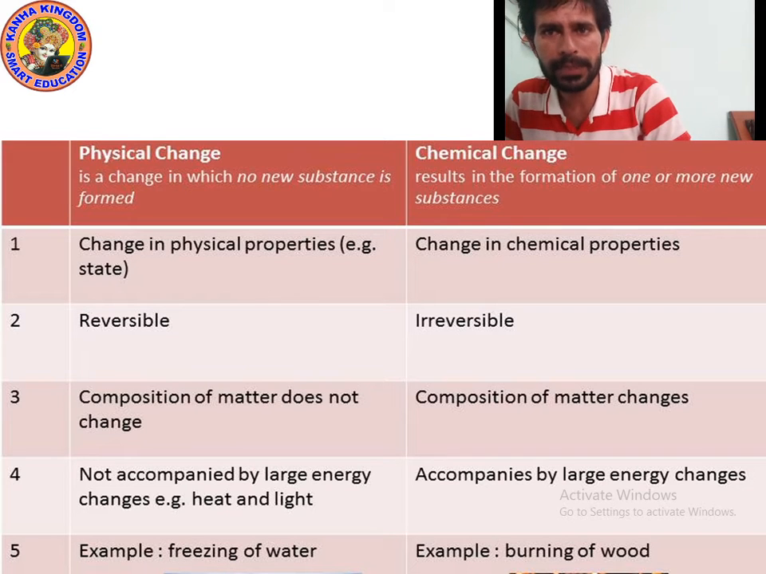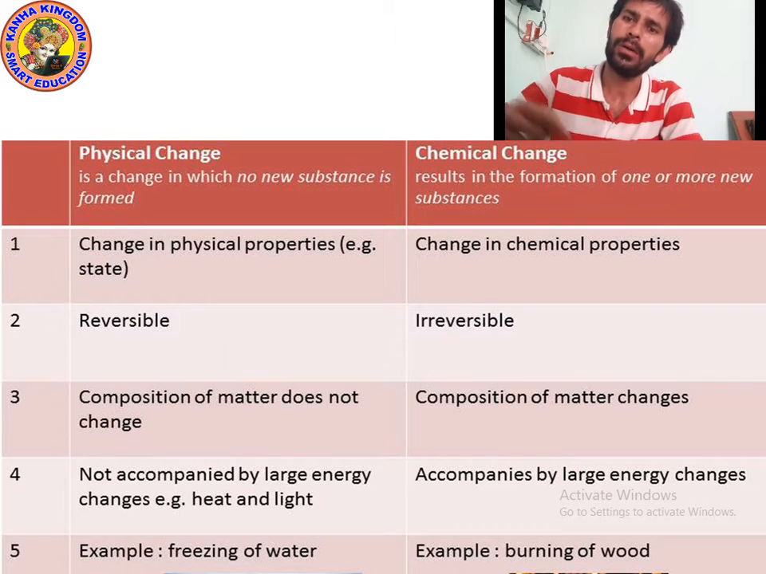Examples of physical change, as you can see: freezing of water. An example of chemical change: burning of wood. Now let's move on to the next point.